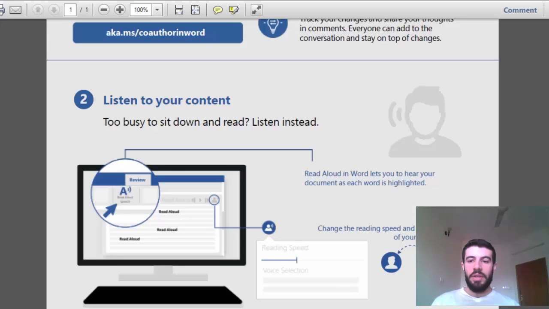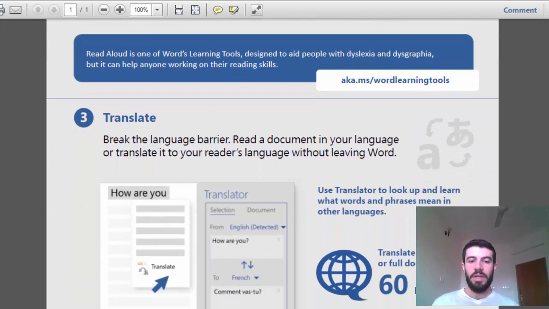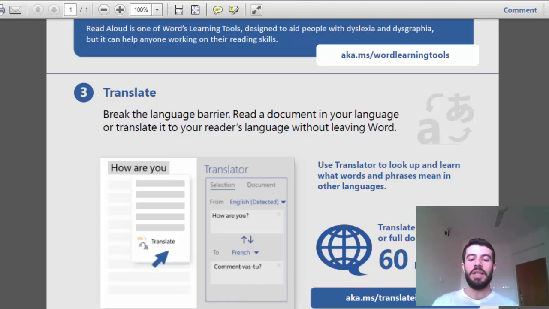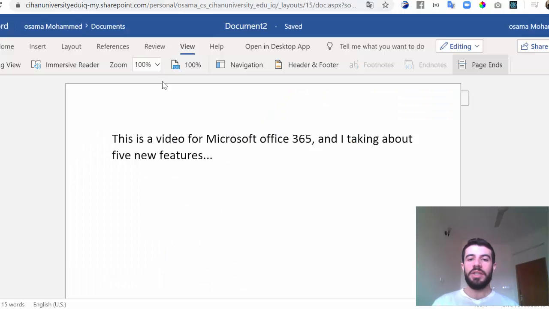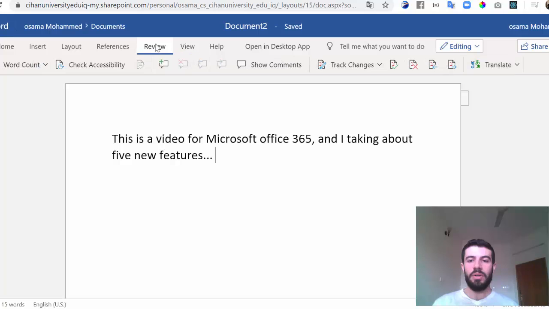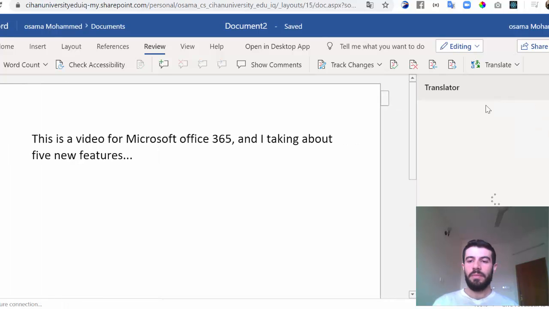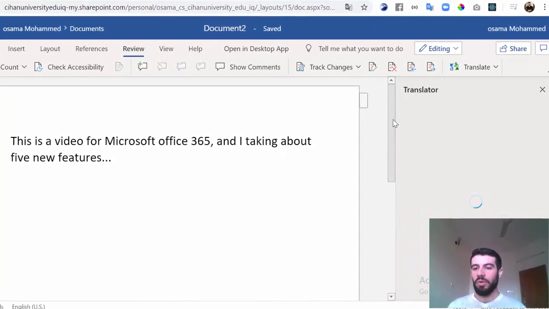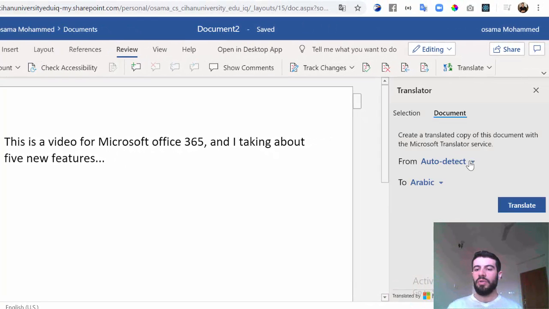Also, we have another thing here. Translate. I want to translate this to Arabic, for example. Just go to the Review, and here you have translate document, for example, the whole document, and I want to change the language. For example, I can translate it to any language I want. For example, here auto detect, or I can say from English or from any language.